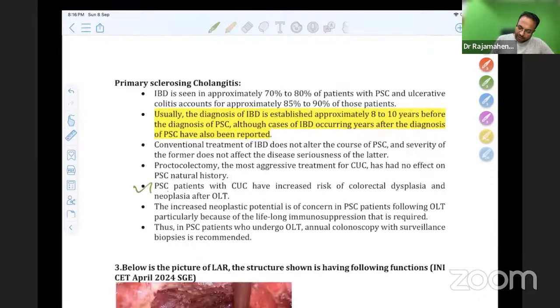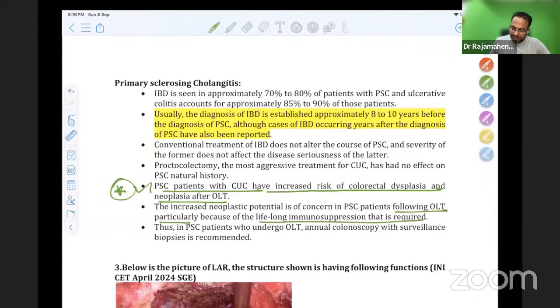PSC patients with ulcerative colitis have increased risk of colorectal dysplasia and neoplasia even after orthotopic liver transplant, because we have to give lifelong immunosuppression in these patients. Thus, in PSC patients who undergo liver transplant, annual colonoscopy should be continued.